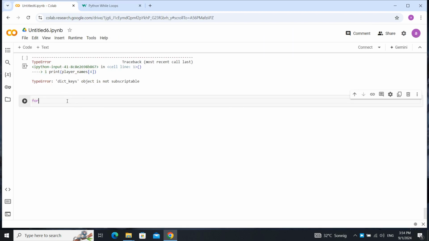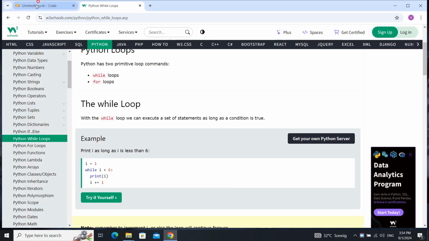Remember when we write something like this: for x in range 100, for example, print x, but we say if x is equal to, for example, 10, break. You remember something like this, and that's the easy one. Now we can do it in another way. We can create a while loop.